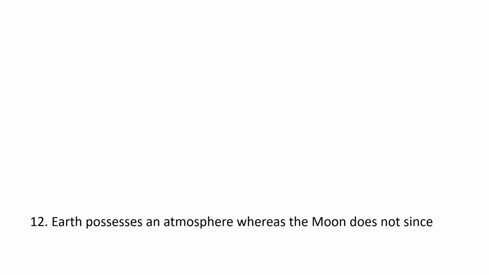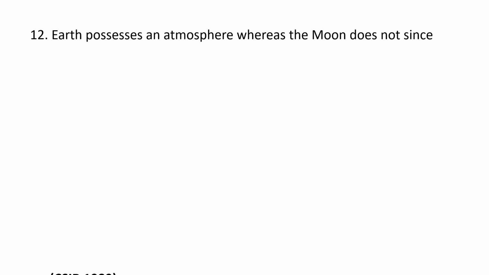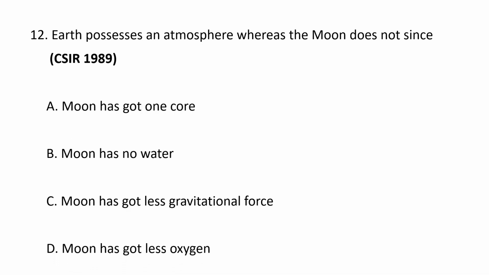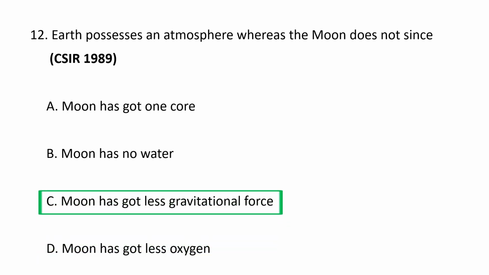Next question. Earth possesses an atmosphere whereas the moon does not, since the options are A. Moon has got no core, B. Moon has no water, C. Moon has got less gravitational force, and D. Moon has got less oxygen. The correct option goes as C. Moon has got less gravitational force.